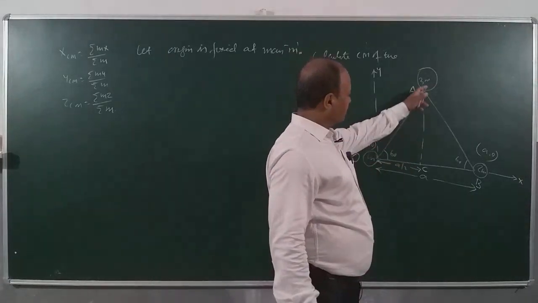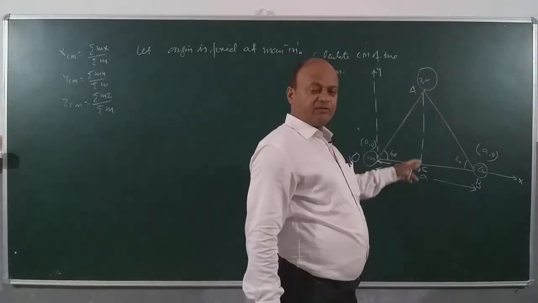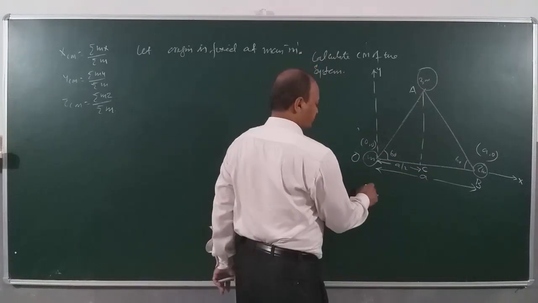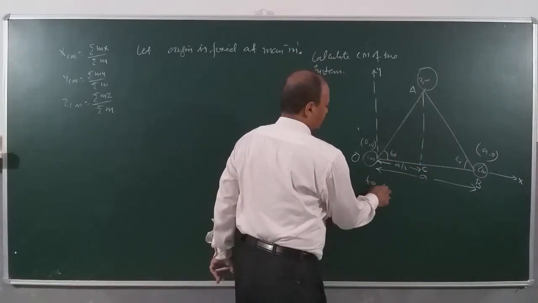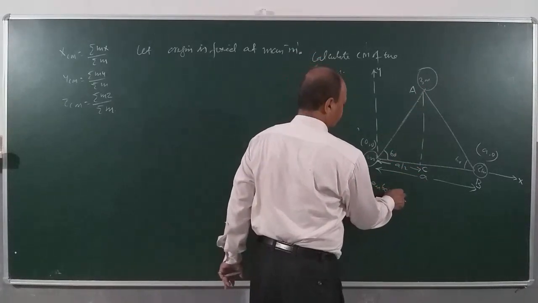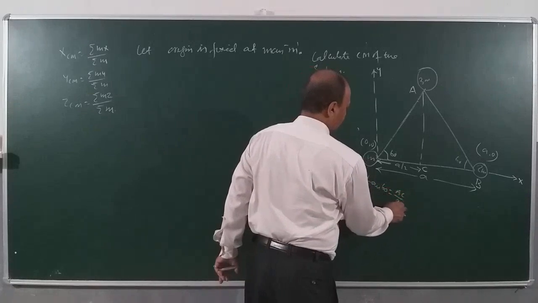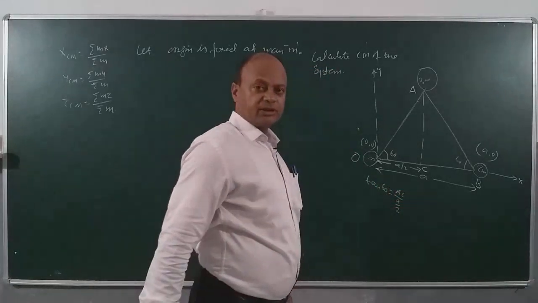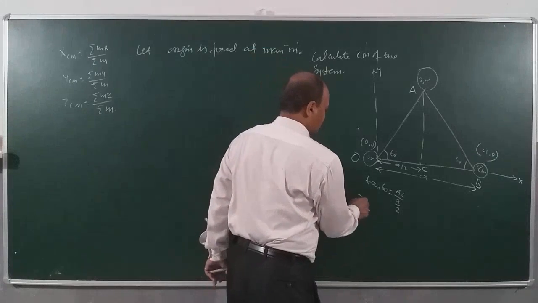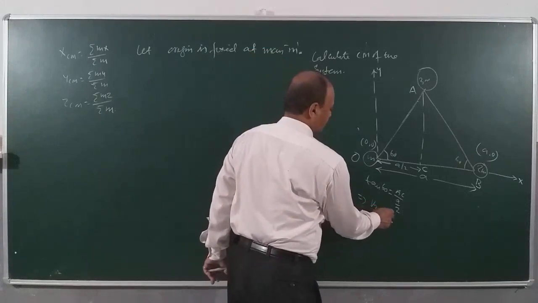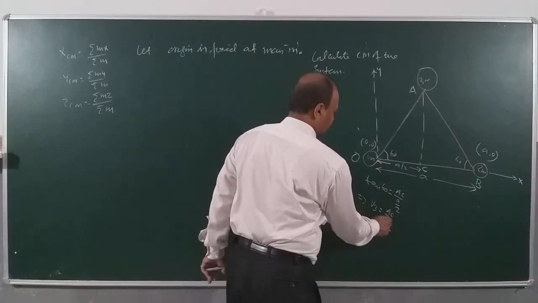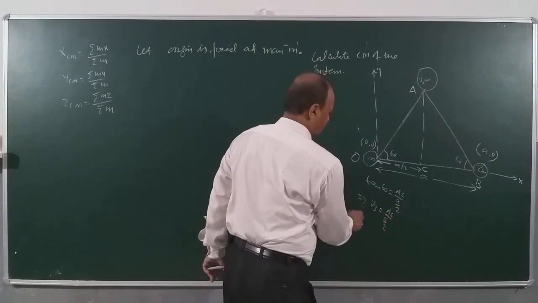Now we have to calculate how much will be AC. For calculating AC, I can just use tan 60 is equal to AC by a by 2. Clear? And how much is tan 60, children? Root 3 is equal to AC by a by 2. How much, children, is AC?